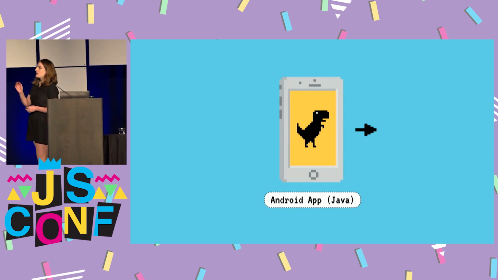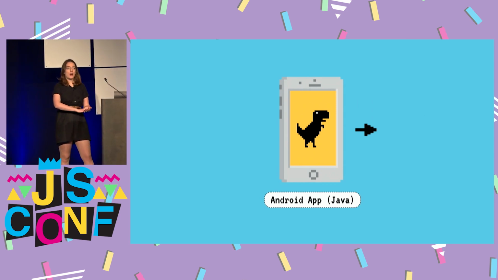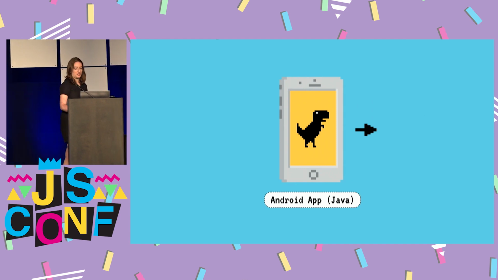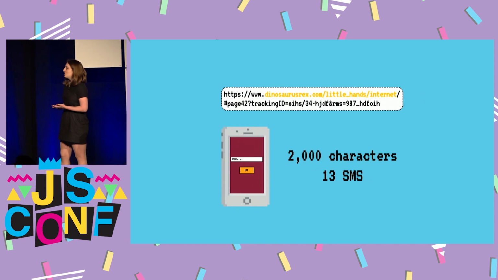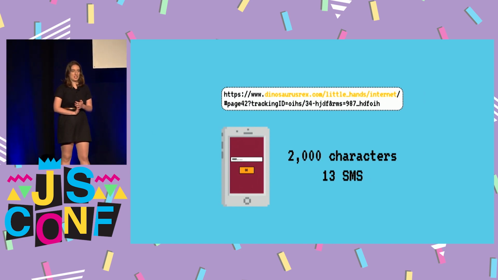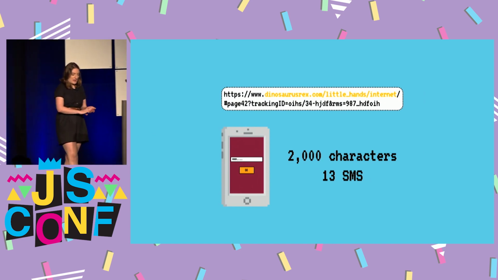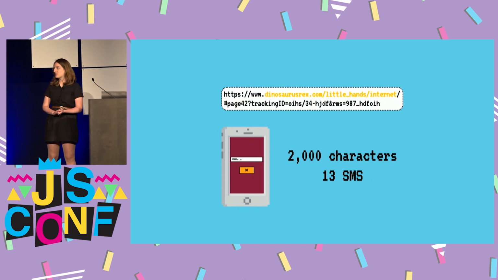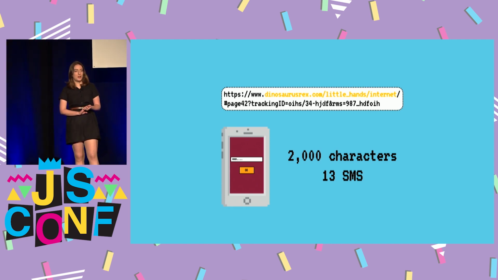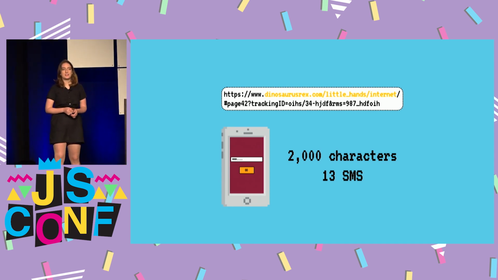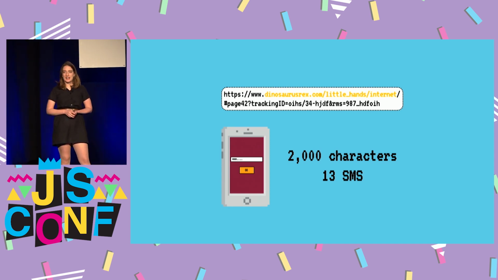So we're going to walk through the life cycle of requesting a website and then actually getting around to rendering it. Right off the bat, when we want to request a URL, we end up with a pretty big limitation. The spec says that a URL can be 2,000 characters in length, which could end up taking 13 whole SMS. So when we start off by requesting a URL, the first thing we're going to do is take it and chop off the HTTPS www, because it's assumed that every website has that anyway, so it's just going to take up space in the message.